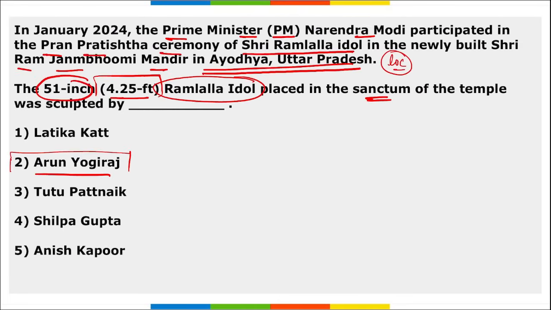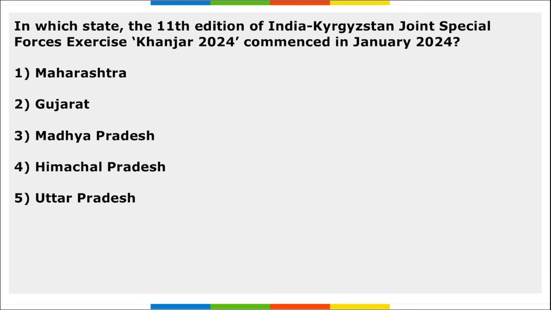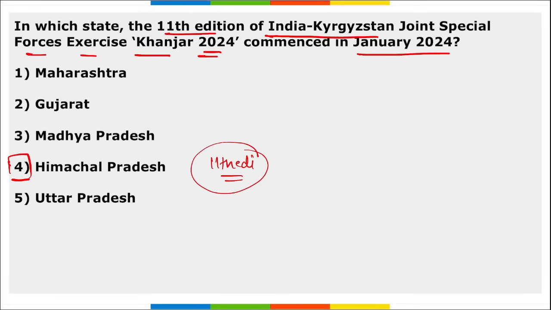Next, also remember this temple is being constructed by L&T, right? Ram Mandir is being constructed by L&T. Next, in which state the 11th edition of India-Kyrgyzstan Joint Special Force Exercise Khanjar 2024 commenced in January 2024? So this exercise Khanjar was held in Himachal Pradesh, right? This is the 11th edition of this exercise, and this Khanjar exercise is held between India and Kyrgyzstan. Right? Take a note of this. And this is the 11th edition of this exercise.